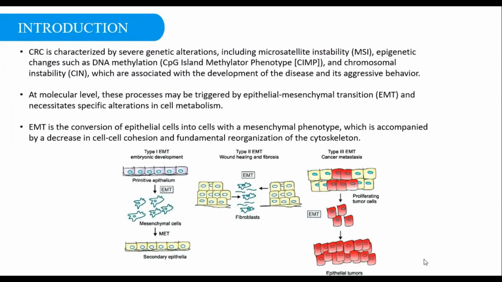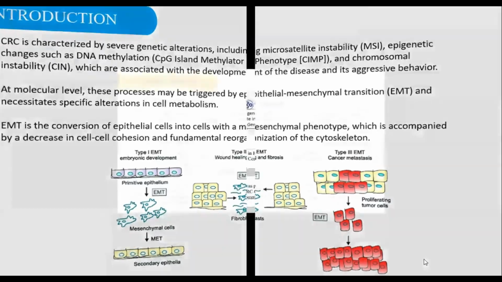Introduction. Colorectal cancer is characterized by severe genetic alterations including MSI, CIMP, and CIN, which are associated with the development of the disease and its aggressive behavior. At the molecular level, this process might be triggered by EMT and necessitates specific alterations in cell metabolism. EMT is a conversion of an epithelial cell into a cell with a mesenchymal phenotype, accompanied by a decrease in cell cohesion and fundamental reorganization of the cytoskeleton.